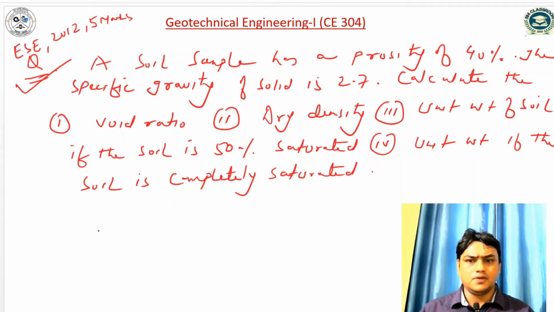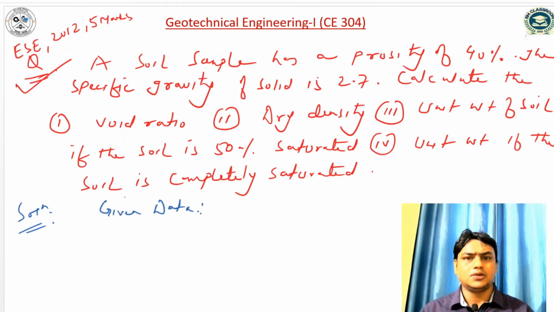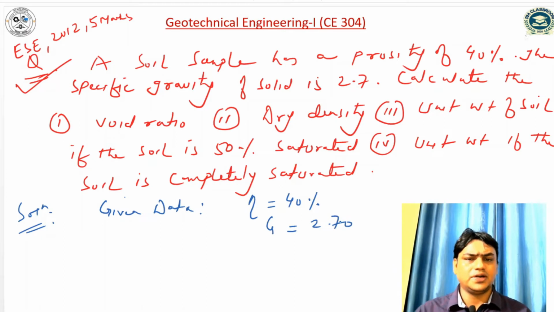So if I solve, before that, what is the given data? Porosity is given, porosity is equal to 40%, and specific gravity of solid is given, 2.7. So calculate the void ratio.